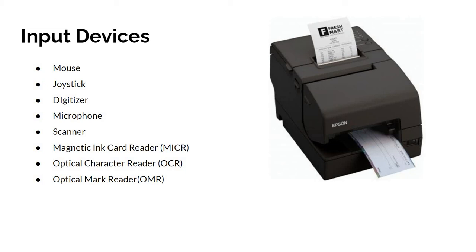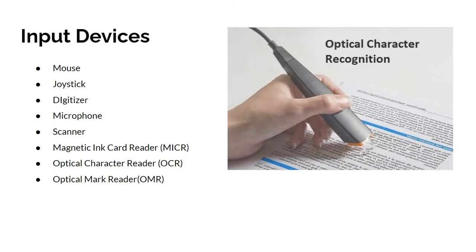And next one is optical character reader. By character we mean a letter, a digit, or a special symbol like comma, quotation marks. So the optical character reader is an input device used to read printed text.